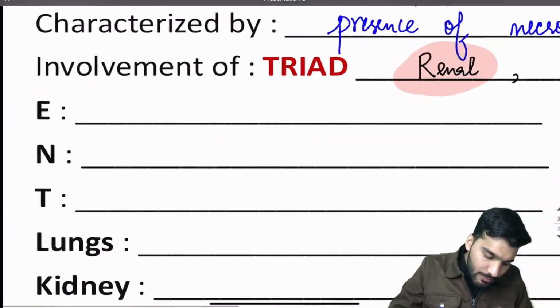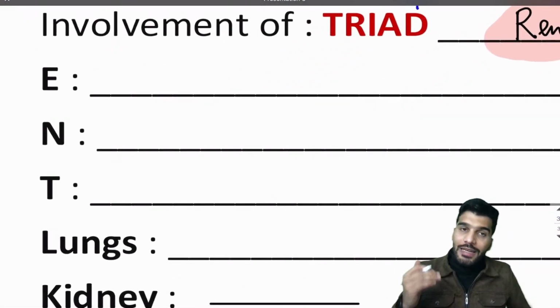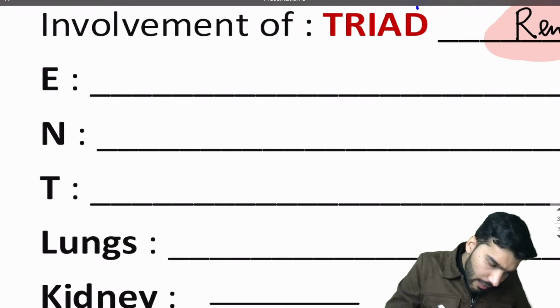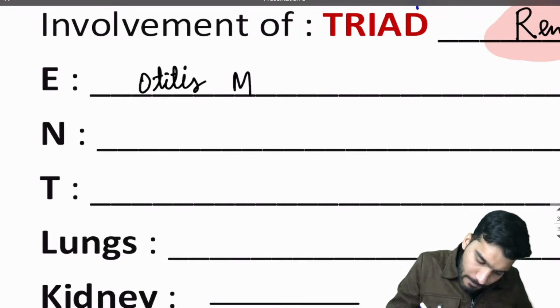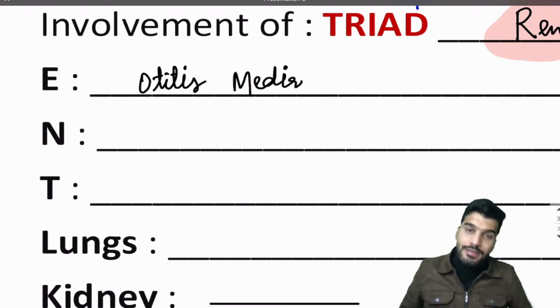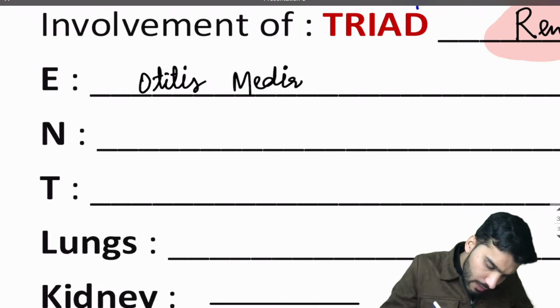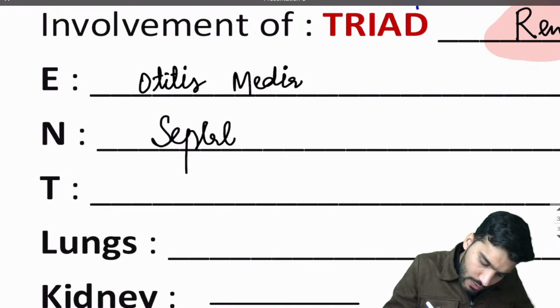Now in Wegener's granulomatosis, if we talk about the upper respiratory tract, what comes in E? Ear. What will be in the ear? The patient will have otitis media. N is going to be nose.